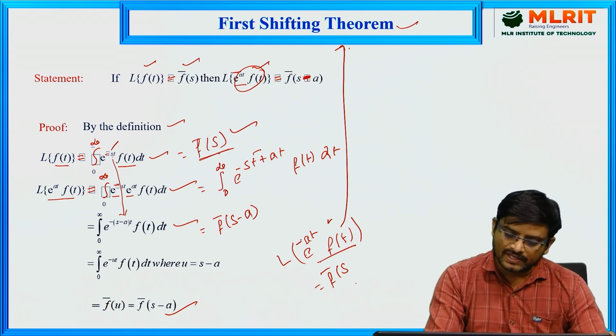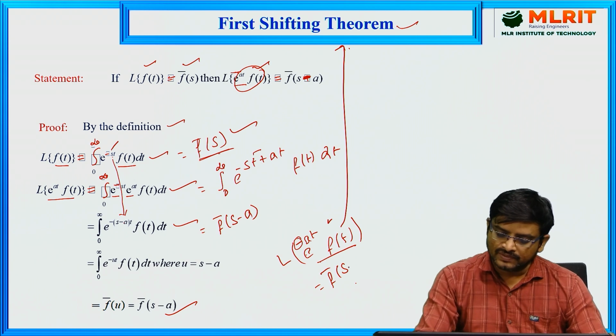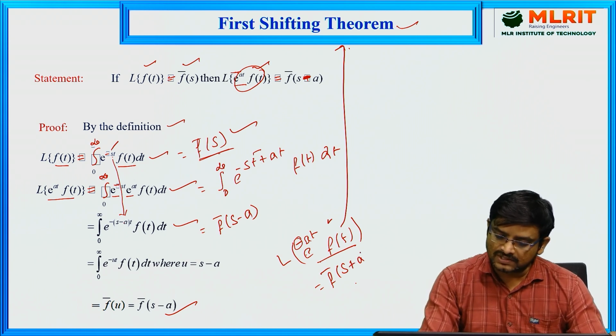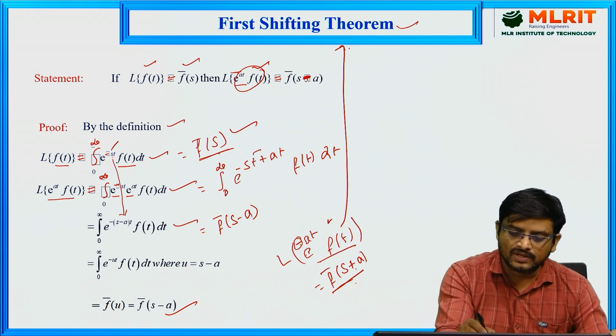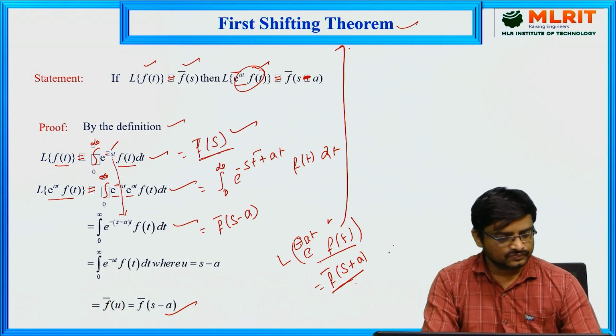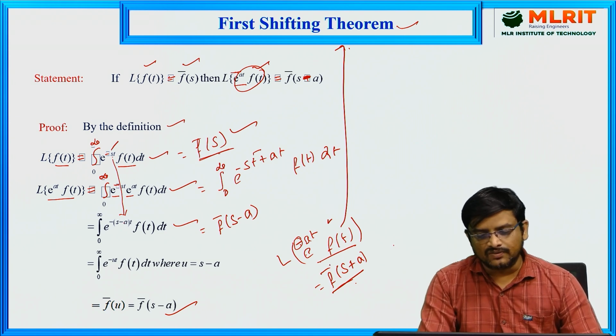If you have a negative power for the exponential function, then in the function f bar we have to keep s plus a. If you have negative power, here we have to keep positive power. If you have positive power, here we have to keep negative sign here. That is the second one.